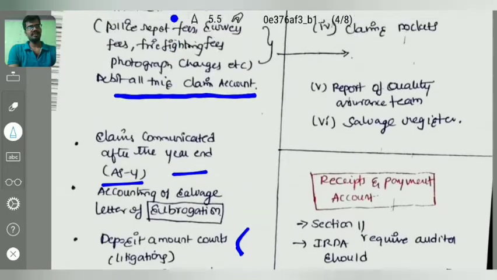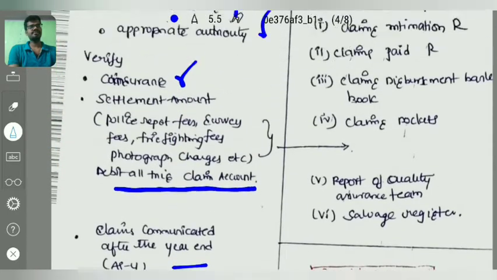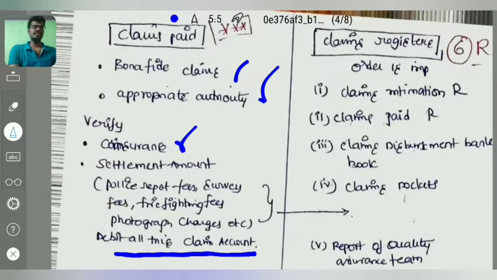And coming to our next topic, that is the claims register. There are 6 registers that need to be maintained by the insurance company. The order is important. If you learn the order, it is very easy. Claim intimation register: first, the claimant will come and intimate the insurance company. That thing needs to be mentioned in the claim intimation register.